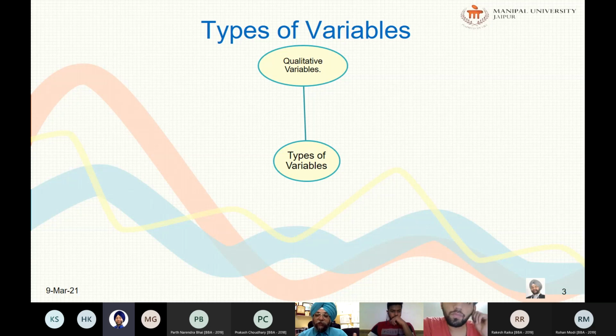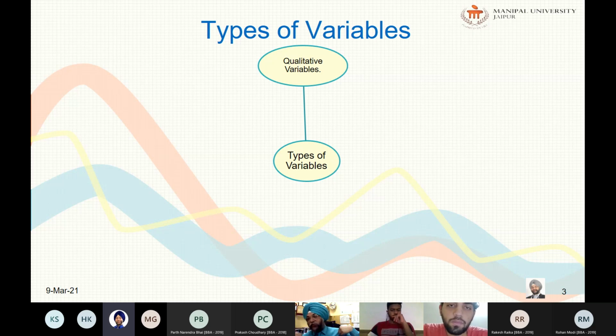So there is a category, but you cannot distinguish how far A is, or how much bigger A plus is than A, but still there is an order. So it is something which is called order. Whereas in case of a nominal variable, there is no order. You cannot rank it, like religion. You cannot rank it like anything.